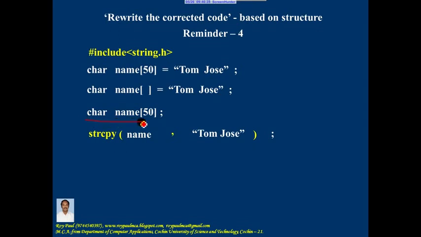Whereas if declaration of the character array is done in one statement and if initialization is done in another statement, you should use the built-in function string copy to assign a string constant to an array of characters. And when you make use of string copy, include the header file string.h.